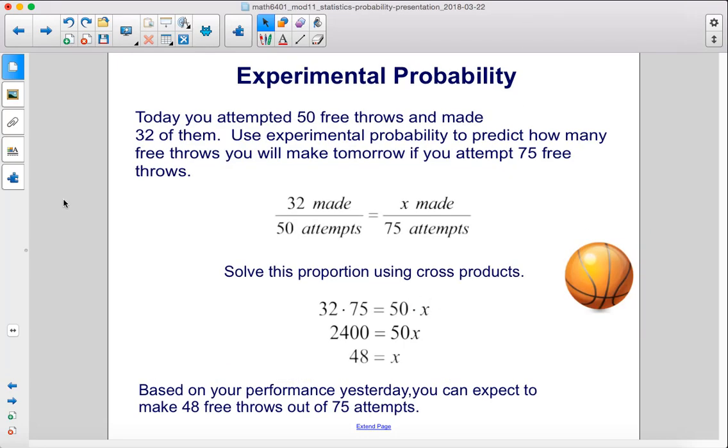Today you attempted 50 free throws and made 32 of them. Use experimental probability to predict how many free throws you will make tomorrow if you attempt 75 free throws. Alright, so 32 out of 50 were made. So how many out of 75 will you make? Solve this proportion using cross products. 32 times 75 equals 50 times x. So you just multiply those two together and then divide by 50 and you get x equals 48. Based on your performance yesterday, you can expect to make 48 free throws out of 75 attempts.